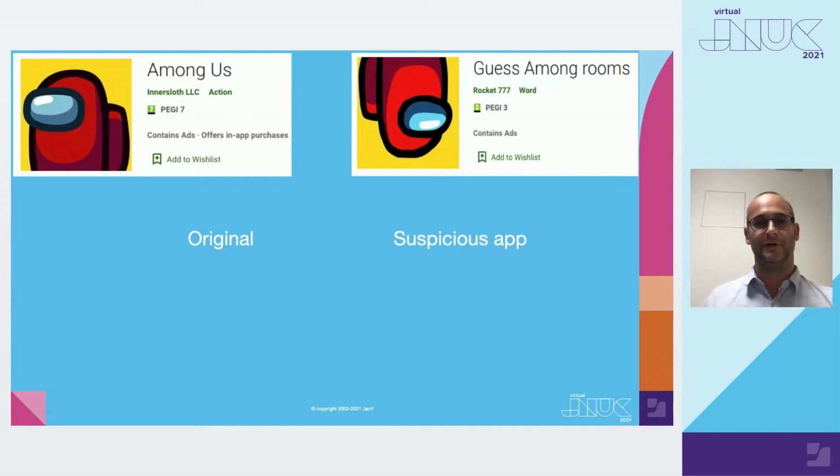On this slide, we have an example of a phishing attack against a popular game, Among Us. On the left side is the legitimate application. On the right side is an application using a visually similar icon, just upside down. Our goal is to identify sites and applications with visually same or very similar icons.